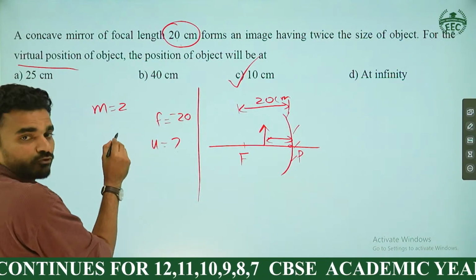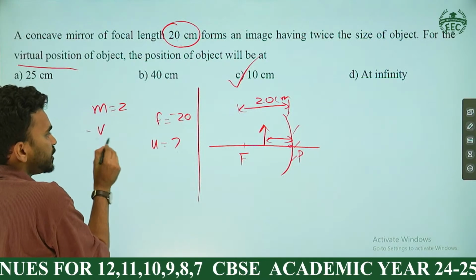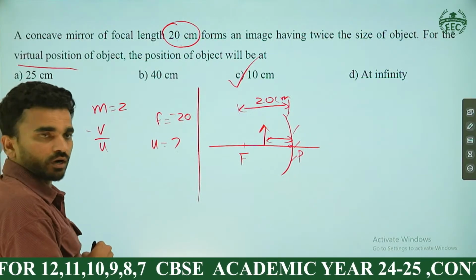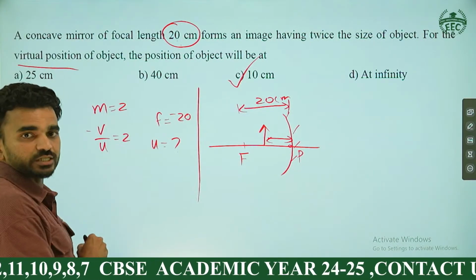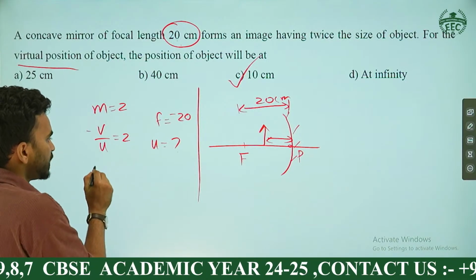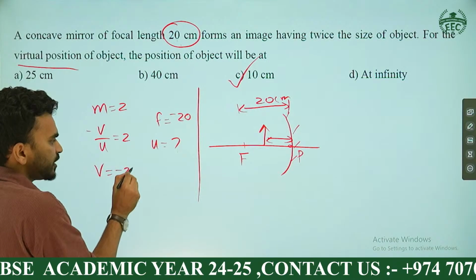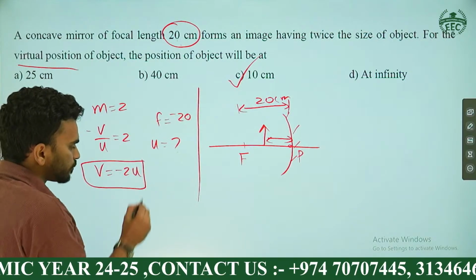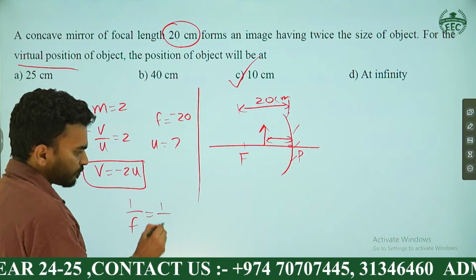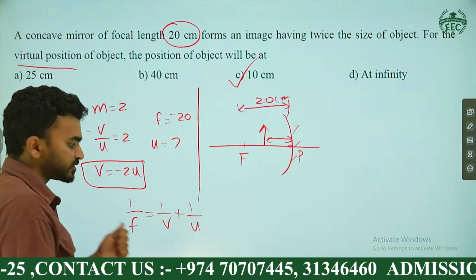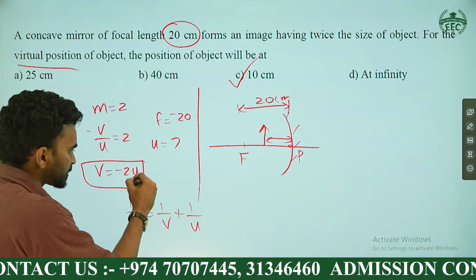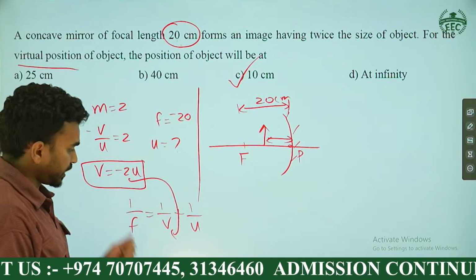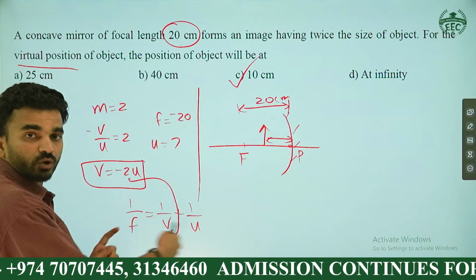M, what's the magnification formula of the mirror? Minus V by U. Alright, which is equal to 2. From here, you will get V is equal to minus 2U. Right? So if you substitute V is equal to minus 2U in the mirror formula, 1 by F is equal to 1 by V plus 1 by U. If you substitute this V value over here and the focal length is given, then you can solve for U.